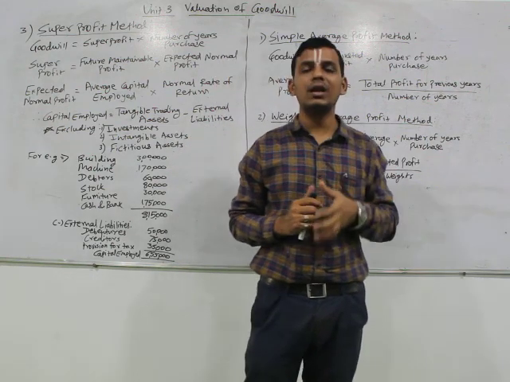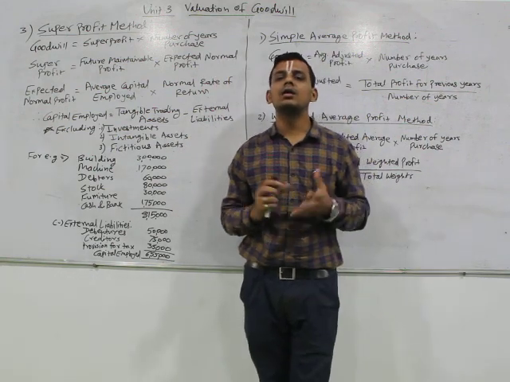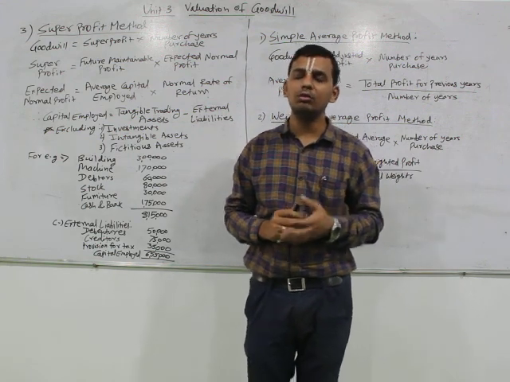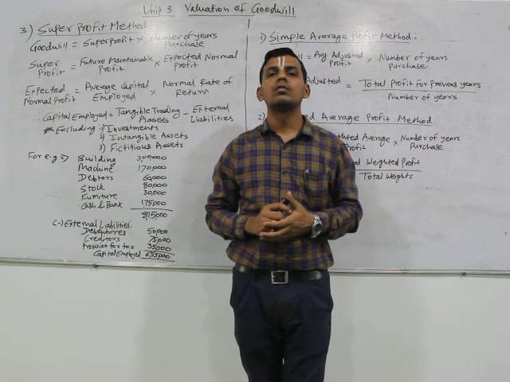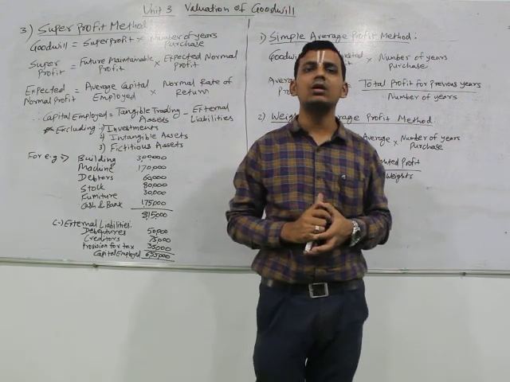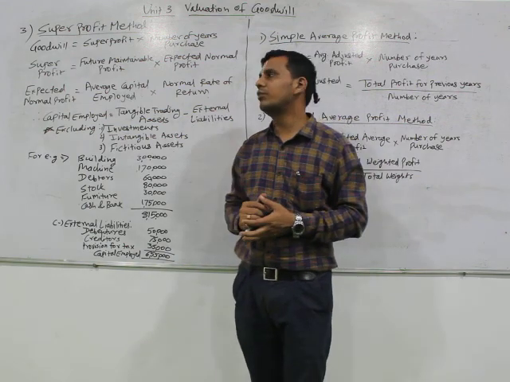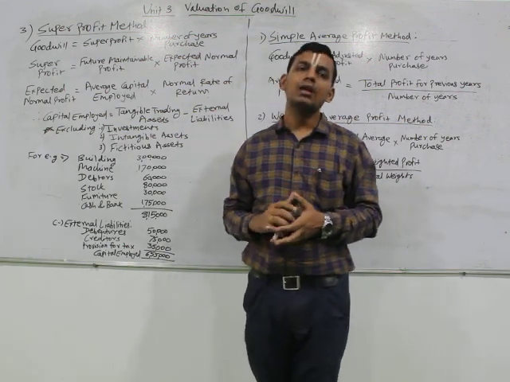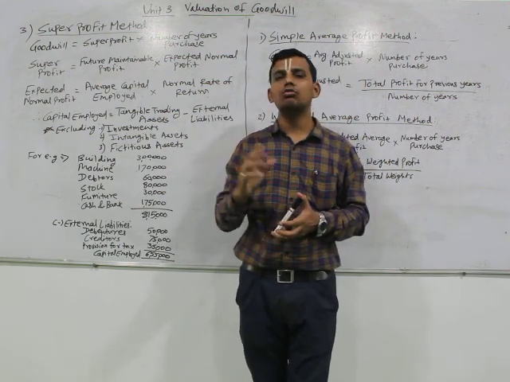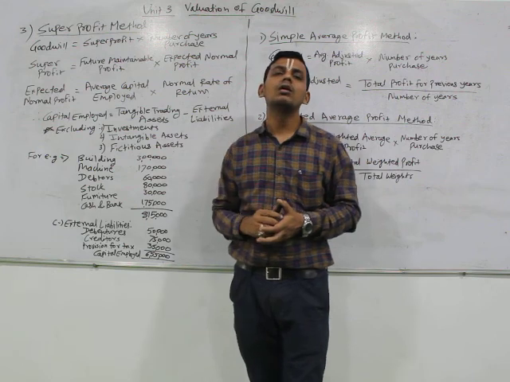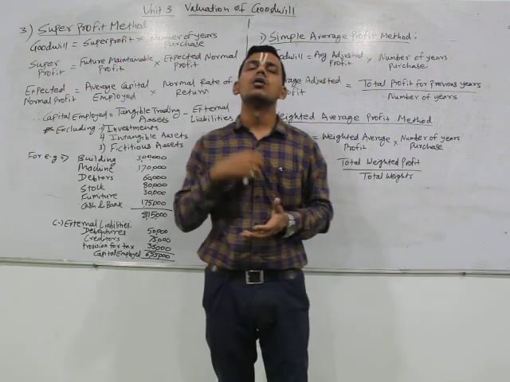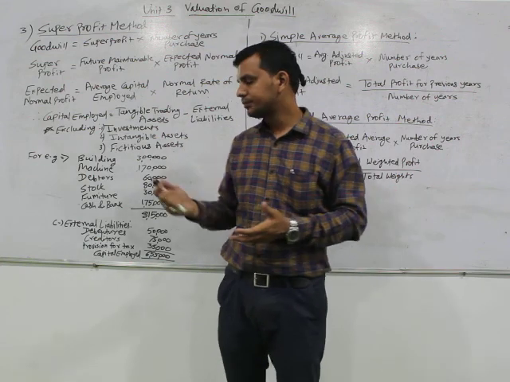With respect to the capitalization method, we said that there can be two aspects for calculation of goodwill: the average profit capitalization method, and the super profit capitalization method. We recommended that if a particular method is not given, then we should follow the average profit capitalization method. If certain things are specified, then we have to perform our work accordingly.